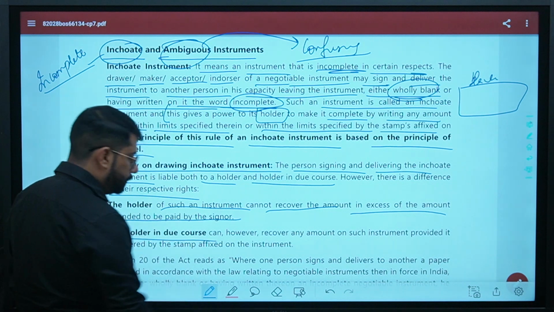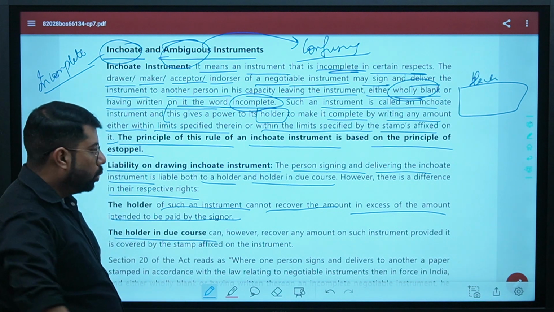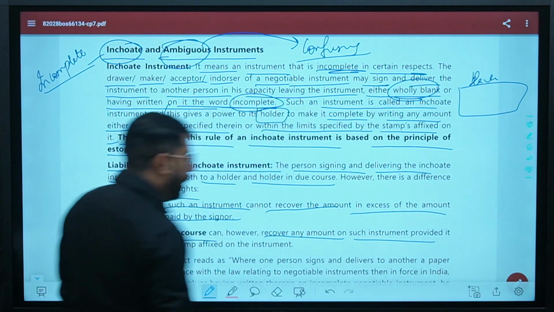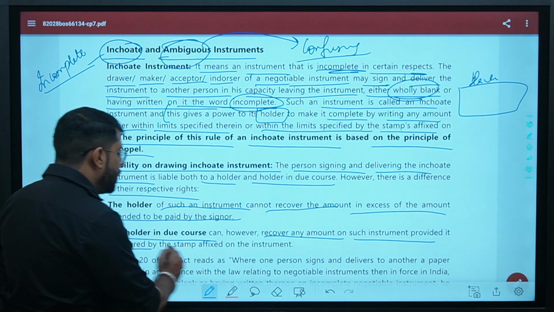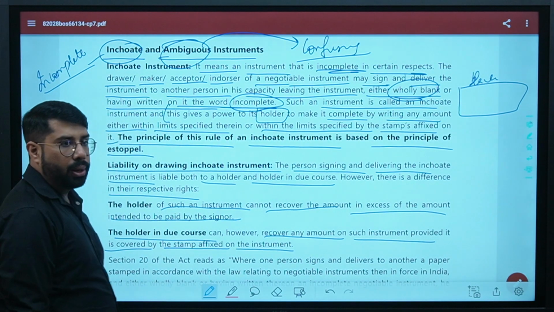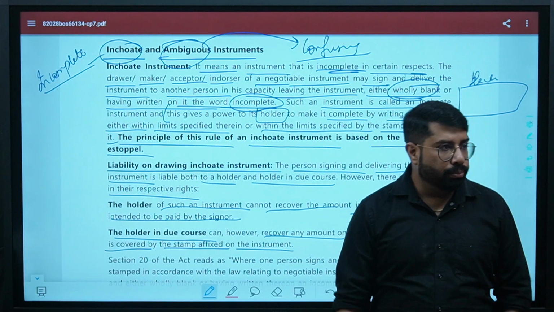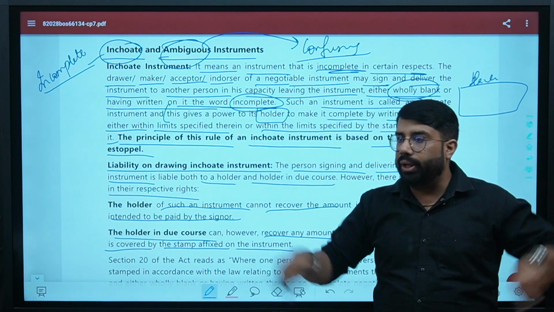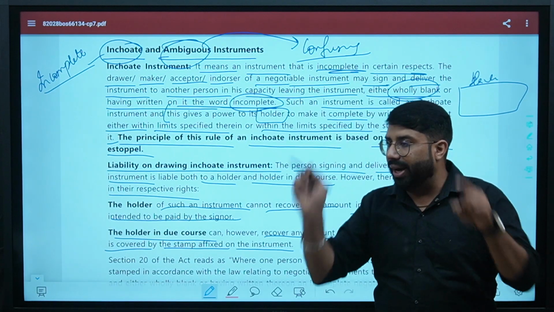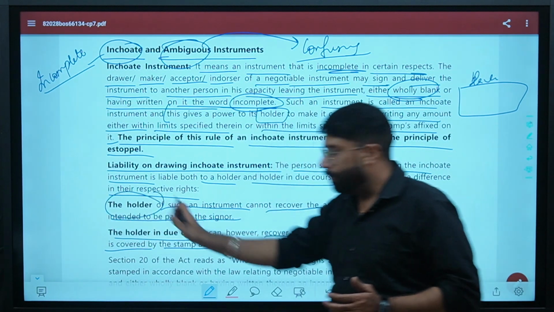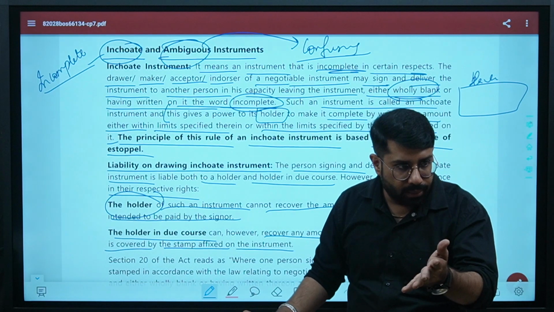Holder in due course can, however, recover any amount of such instrument provided it is covered by the stamp affixed on the instrument. For holder in due course, it is not important what the limit specified in the instrument is. The holder's right is up to the limit specified.